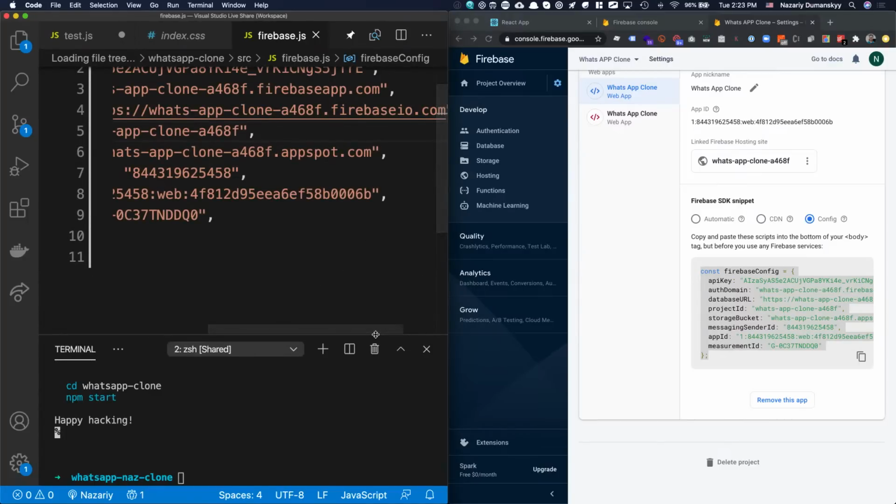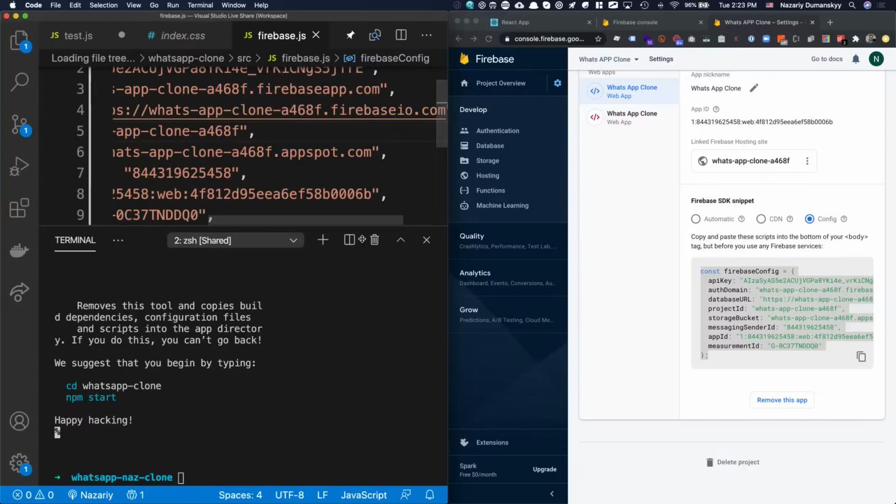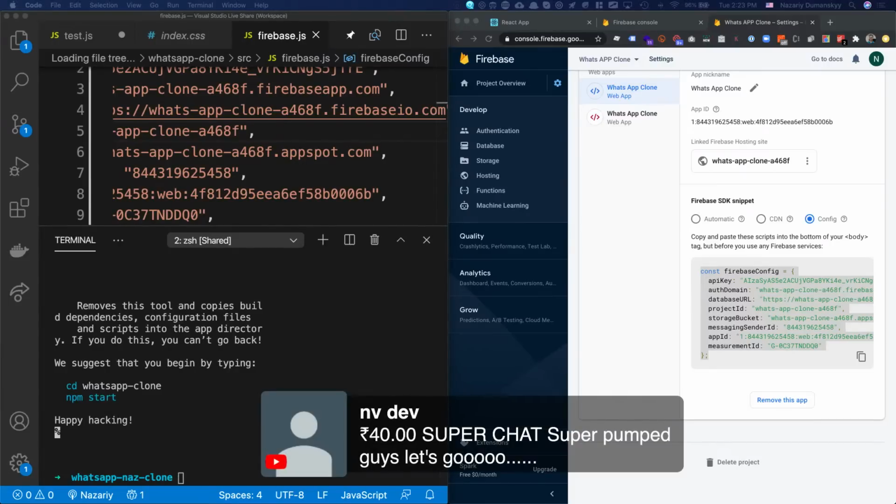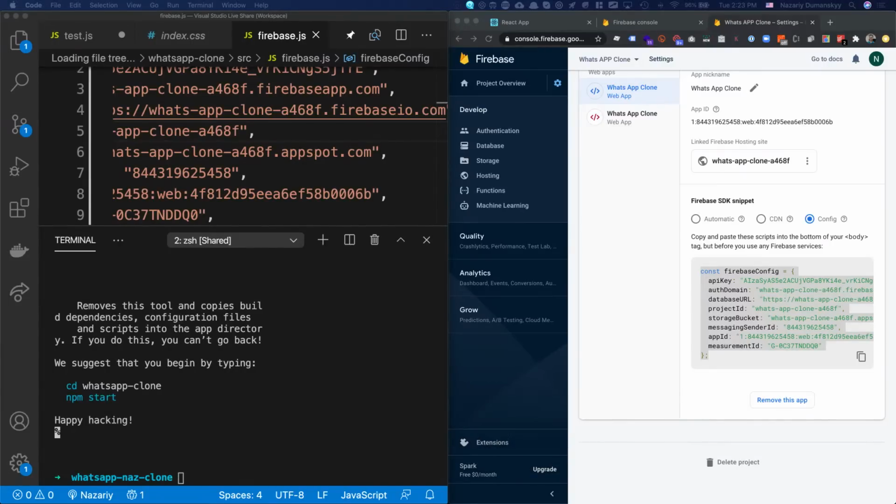So you see, guys, in Command J at the bottom now you can see it says Happy Hacking. So once you get that message, thank you NVDev for that donation. Massively appreciate that. Cheers. Thank you. So now what we're going to do is, once you get this message, guys, you want to